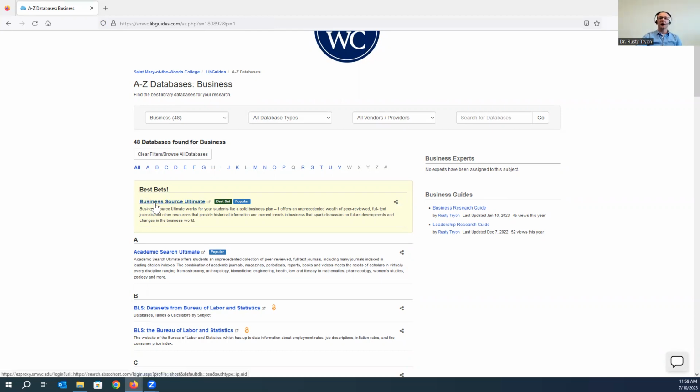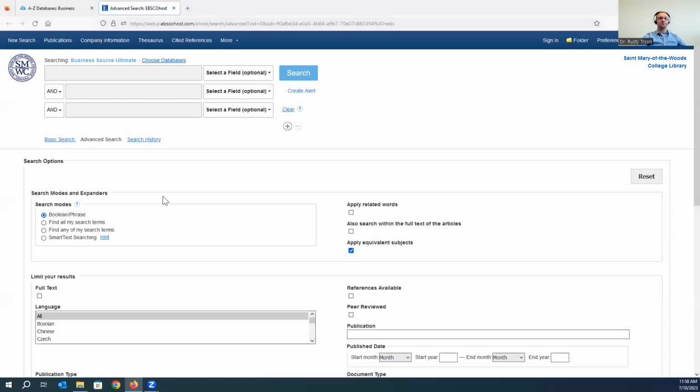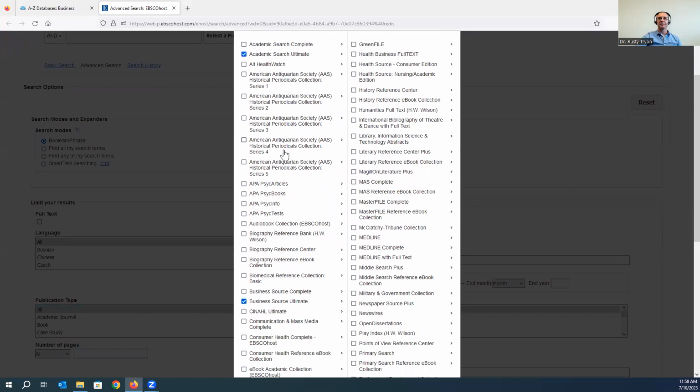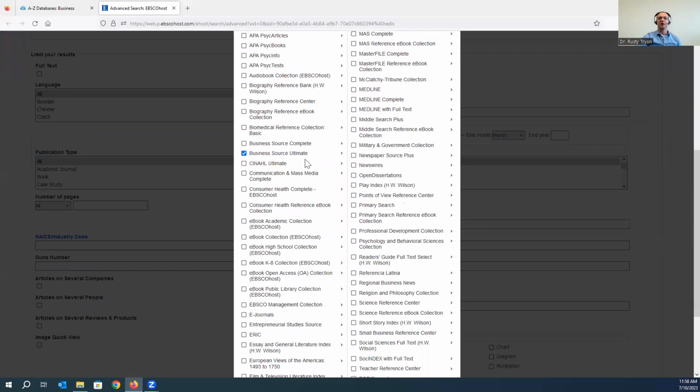I'm going to go ahead and click on Business Source Ultimate to get us in here. One of the nice features about this particular database is that because it's on a shared interface with other databases, we can actually select and search multiple business databases at the same time. So thinking back to that list of business databases, we can select ones that we think will be most helpful to us for doing our research. We'll click Academic Search Ultimate. I just think that's a great database. It's so robust that regardless of whatever discipline you may be searching in, that's one you should really check off every single time.